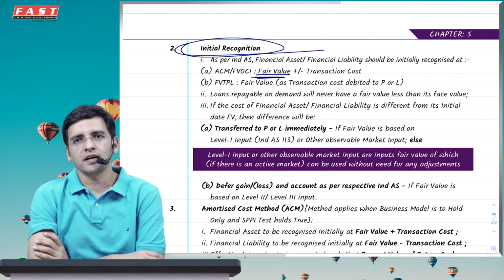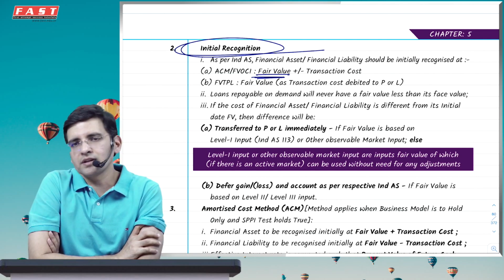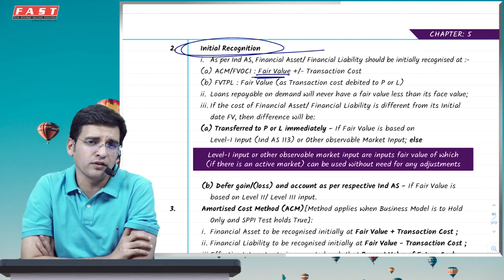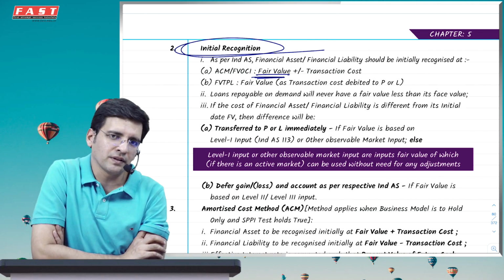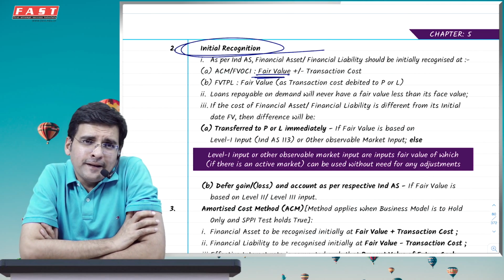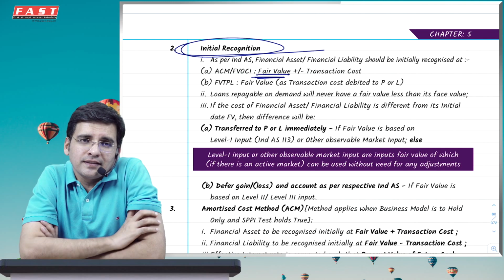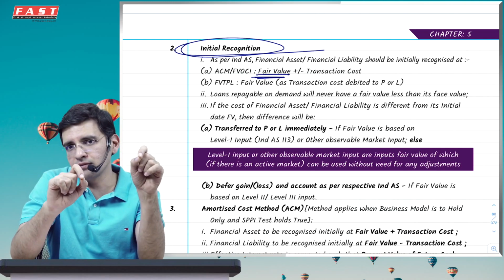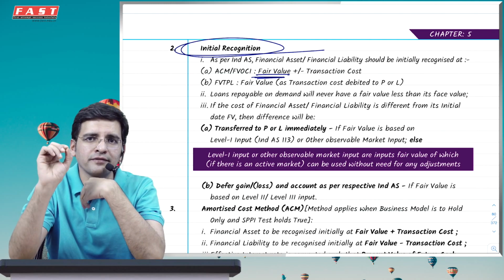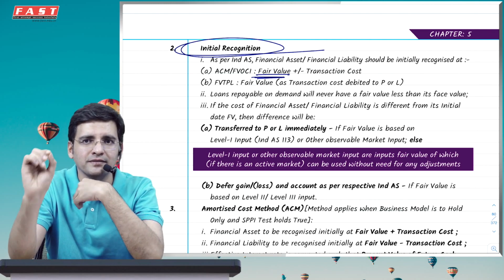Those questions are there in the study material, which will marginally change now because of Ind AS 116 coming into the picture, because the institute had given the solution of those questions as per Ind AS 109 when Ind AS 116 was not in the picture. Anyway, what I'm saying is that if the fair value is based on level 1 input, which is active market price, you can say for understanding, then the difference goes to PRL. If it is any other input, then it depends on the respective Ind AS.